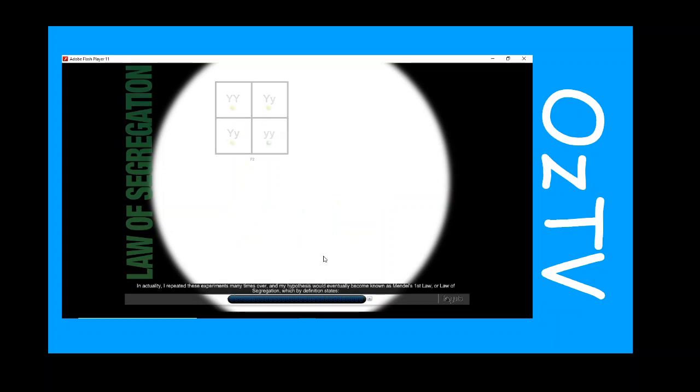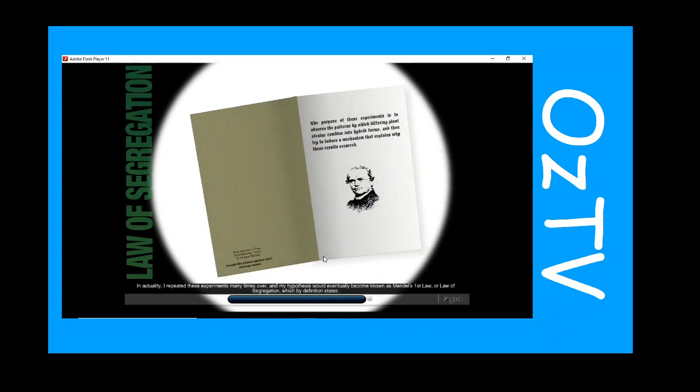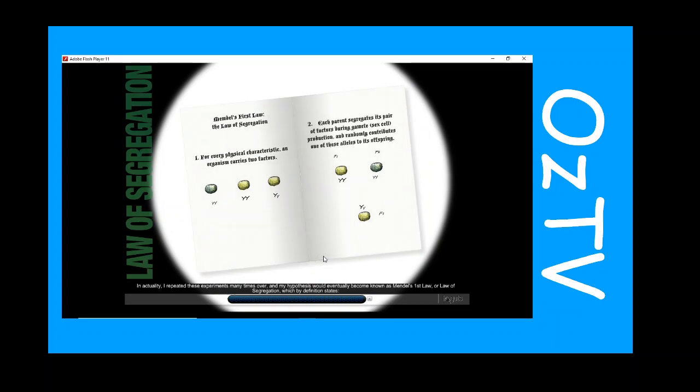In actuality, I repeated these experiments many times over, and my hypothesis would eventually become known as Mendel's first law, or law of segregation, which by definition states: 1. For every physical characteristic, an organism carries two factors. Technically, these would one day be called genes, and variations such as color in these would later be called alleles.